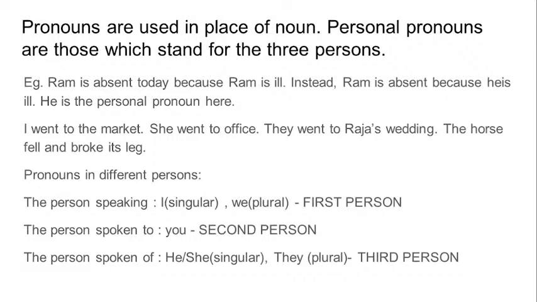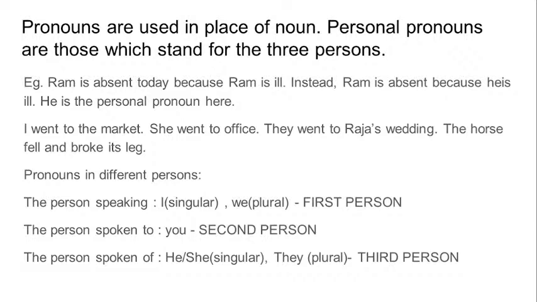In grammar, you have three kinds of persons, right? They are the first, second, and third person in the sentences. Here it's written that the person speaking in a sentence, the one who speaks or who is the active doer of the action, is the first person.